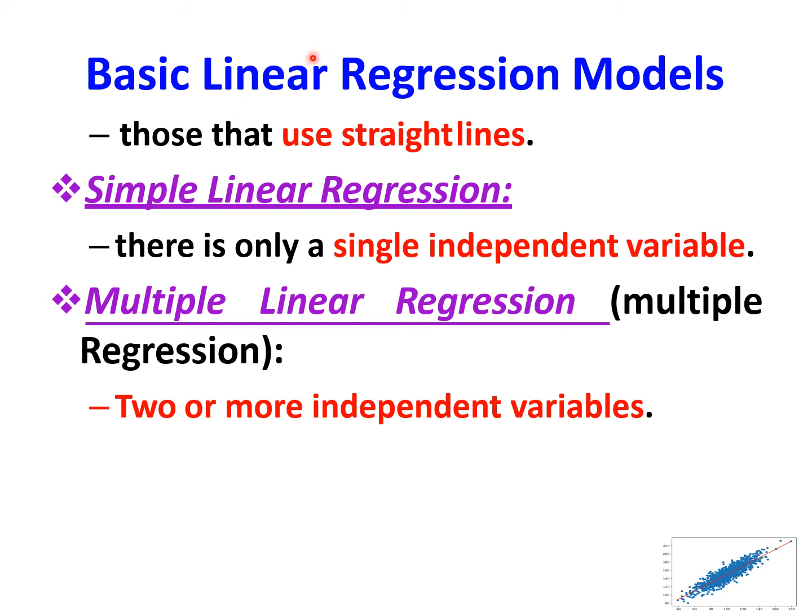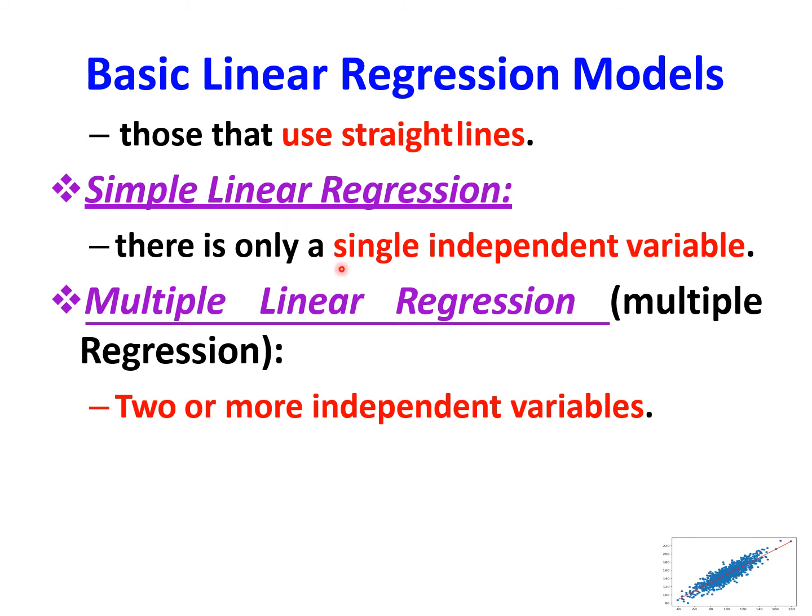Then basic regression models. We are using straight lines to represent our regression. So we can classify the regression as simple linear regression and multiple linear regression. These are the two major categories. In simple linear regression, there is only a single independent variable, and in case of multiple linear regression, we have two or more independent variables.